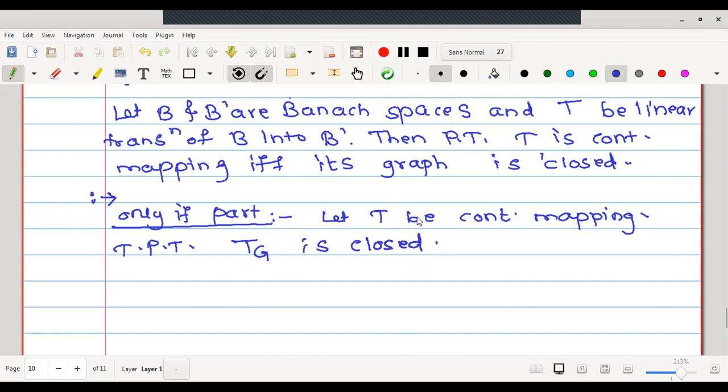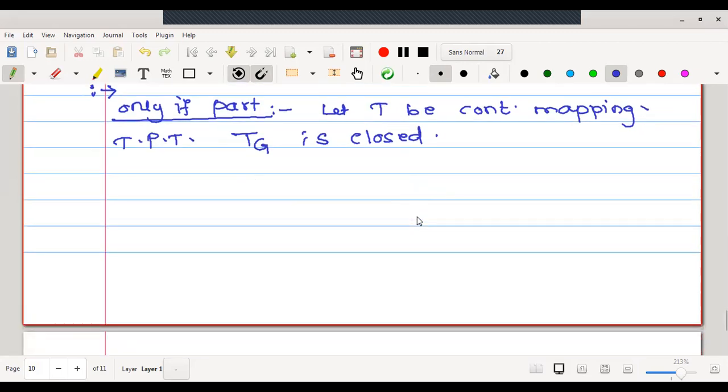Now we know the properties of closed sets: a set is always contained in its closure, but in order to prove it is closed, we will show that the closure is contained in the set itself. Or one can say that the set contains all its limit points. Therefore, we will start with an arbitrary limit point of the set TG and show that the limit point is in the same set.